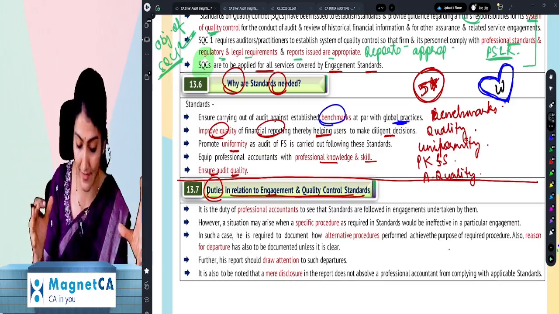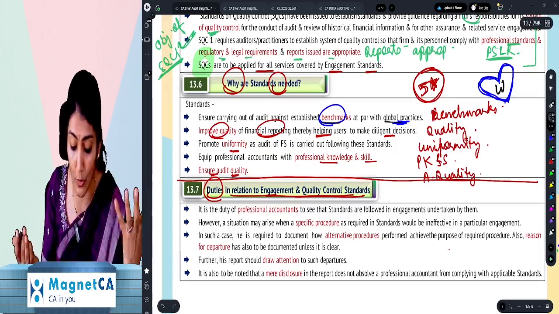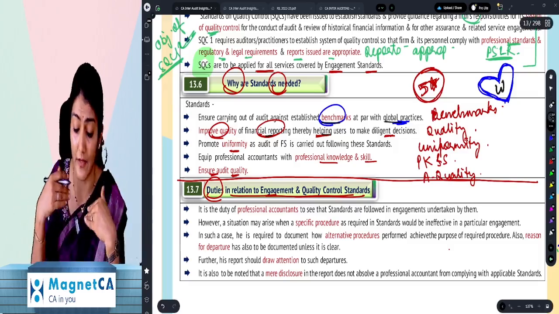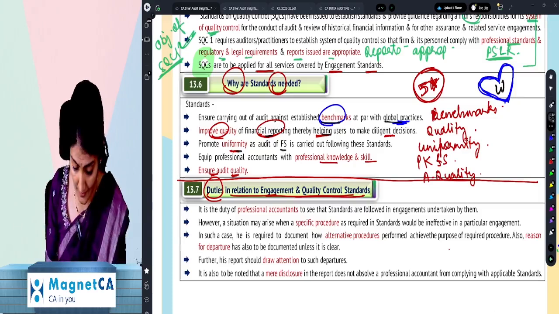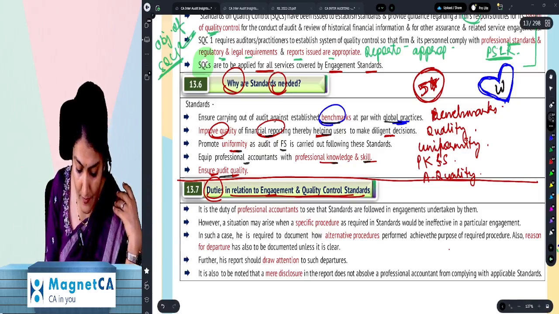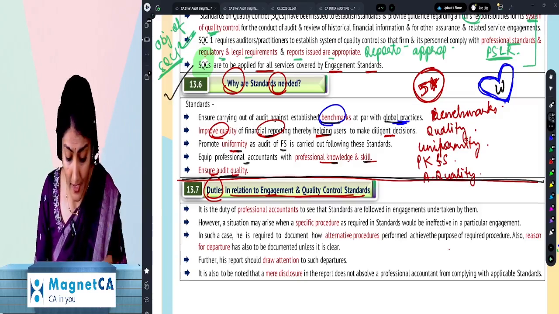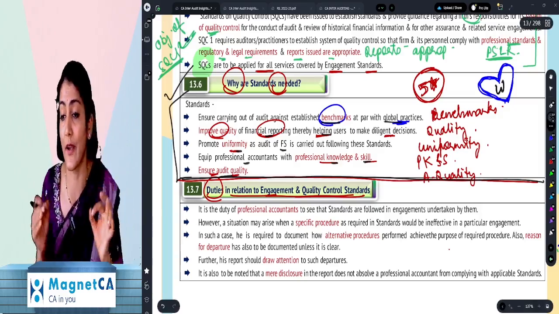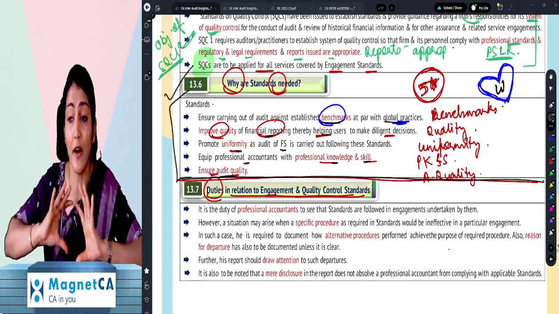It sets benchmark: ensures carrying out of audit against established benchmarks at par with global practices. Improves quality of financial reporting, thereby helping users to make diligent decisions. Promotes uniformity as audit is carried out as per the standards. Equips professional accountants with professional knowledge and skill, and also ensures audit quality. Right, so that is an important question which we've identified. If a 3-mark or 4-mark question comes in your exam, this is exactly what you're supposed to write in the answer. You have to recreate it and reprint it into your exam answer sheets.